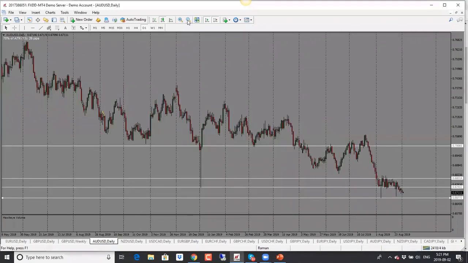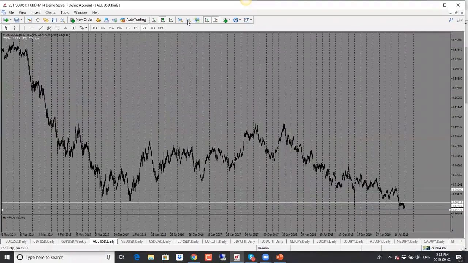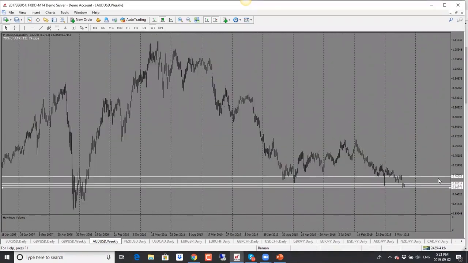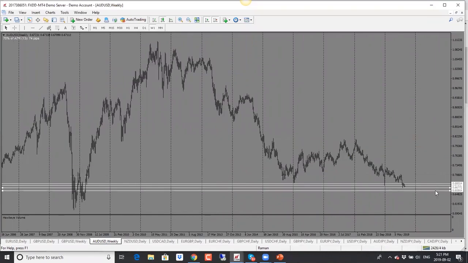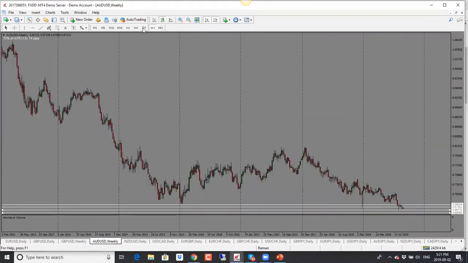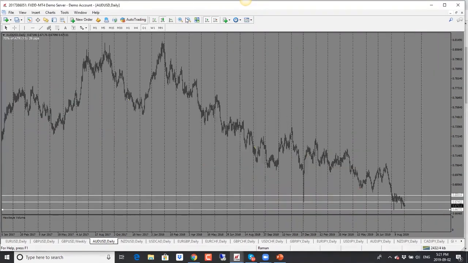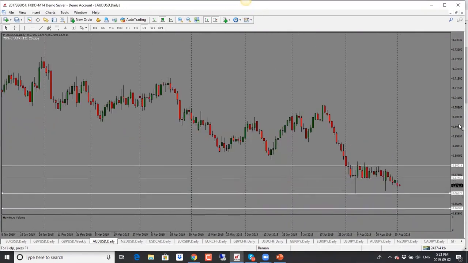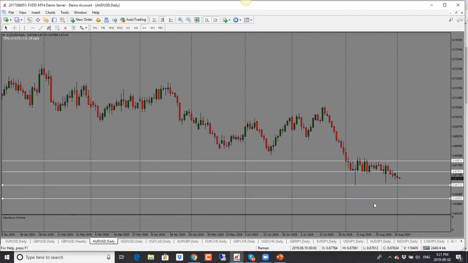So bias here is bearish, and below that, then we're going back into levels again that we have not seen for quite some time here. So bias at this point is bearish, and in terms of our targets here, I'm looking at first target of 0.6680, then 0.6600. So a bearish bias here for Australian dollar.